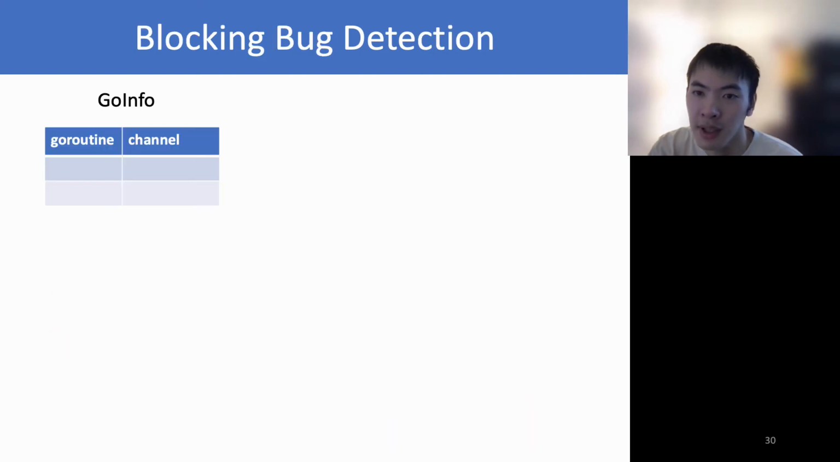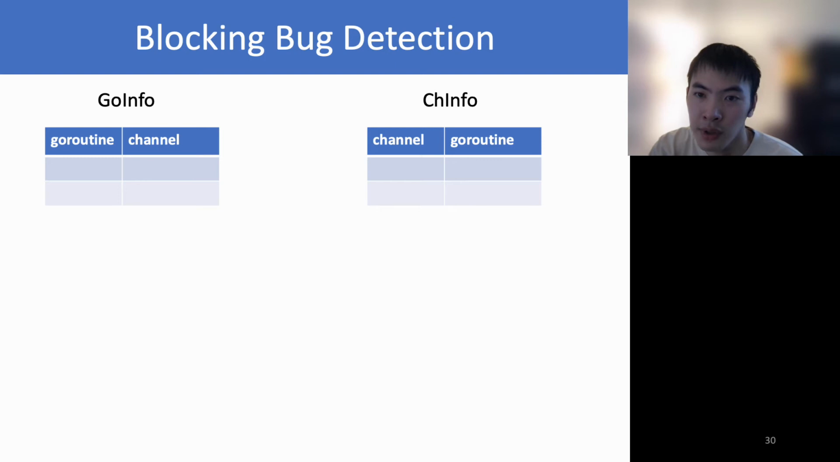GFuzz dynamically maintains two data structures and leverages their contents to detect blocking bugs. Go info records which channels a coroutine can refer to. Chain info tracks which coroutines hold a reference to a channel. We update the contents of the two data structures when a coroutine gains or loses a channel reference.